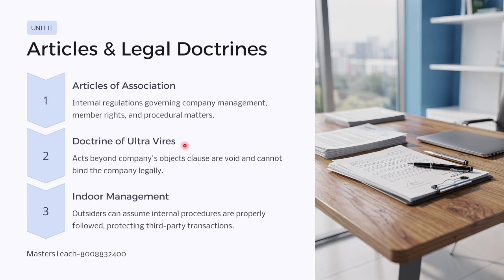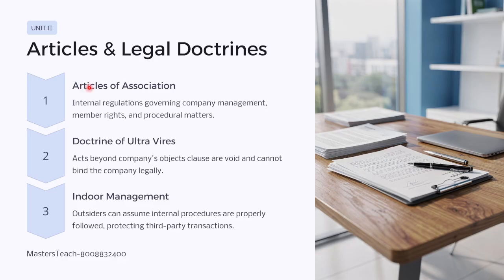Doctrine of ultra vires means acts beyond the company's objects clause are void and cannot bind the company legally. So they cannot go out of that particular objective or aims. Indoor management: the articles of association say how to manage the company. Outsiders can assume internal procedures are properly followed, protecting third party transactions.